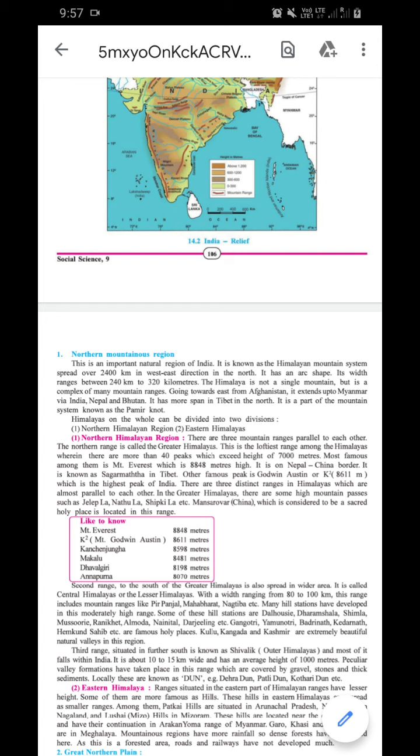Clear? You know Ganga, you know Brahmaputra. I will give the homework: where is the origin of the Ganga and where is the origin of Brahmaputra? Okay, I have told you the Ganga origin is Gangotri, Mansarovar. So you just find out where is the origin of Brahmaputra. Clear? At some places the layers of sediments are about 50 meters thick, as these plains occupy a very large area in northern India.